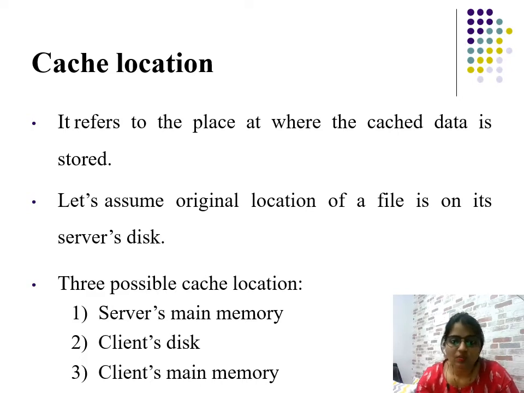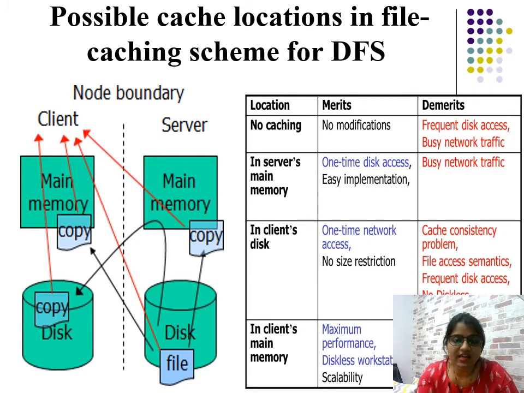So why is there a need, what are the possible locations, how are these used, and what are the merits and demerits according to location? You can see one diagram here of a client and server, where the client has its own main memory and the server also has main memory. Both client and server are systems, and they have their disks also. So cache can be placed in the client's main memory, the server's main memory, and the client disk. What are the merits and demerits of placing the file in these three places?